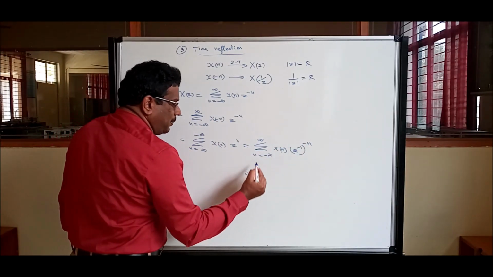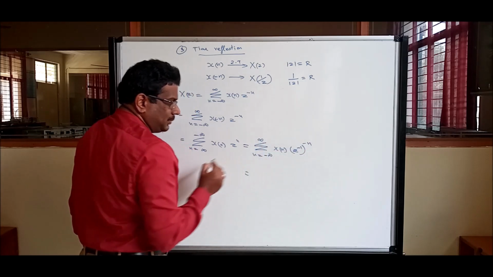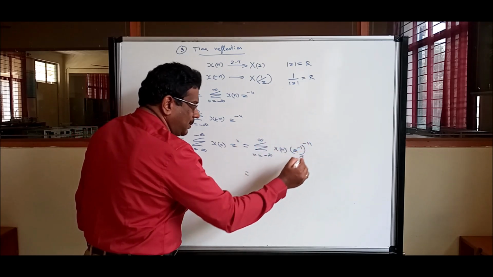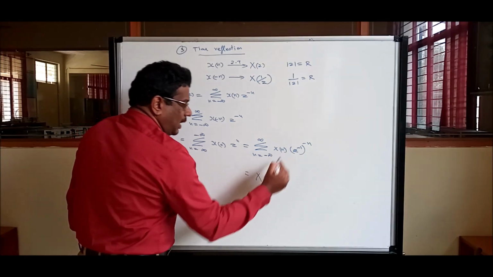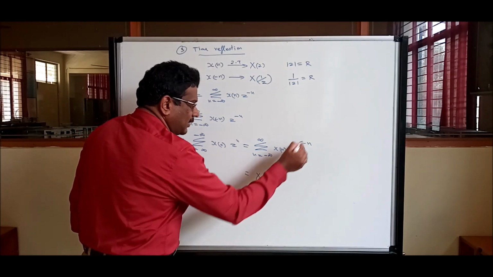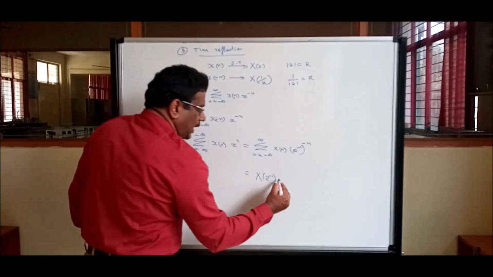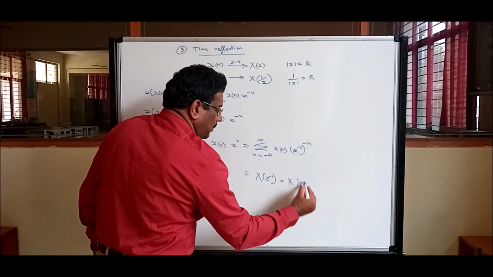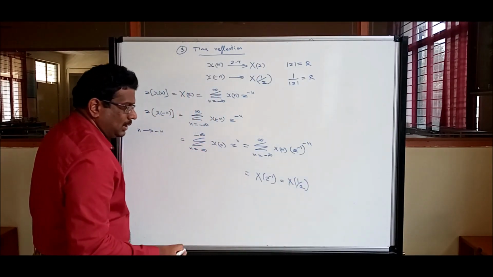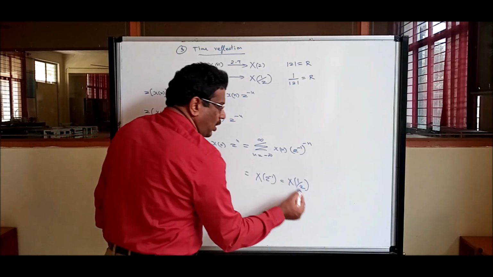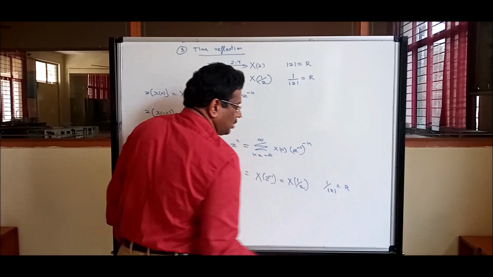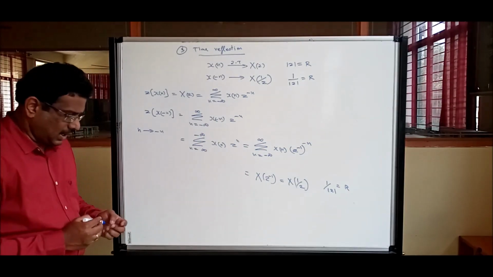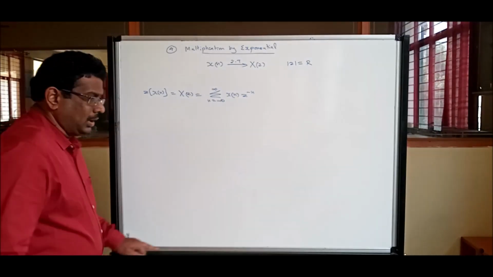Now this is the replacement. This is the same as the Z transform of X with Z inverse, because of the power minus n. I can also rewrite it as X of 1 by Z. So the amplitude is a function of 1 by Z, and even the Z transform ROC is also a function of 1 by Z. Hence, next property,